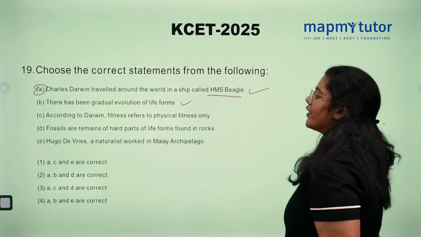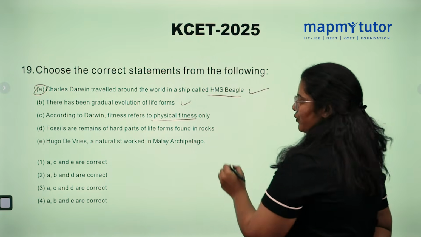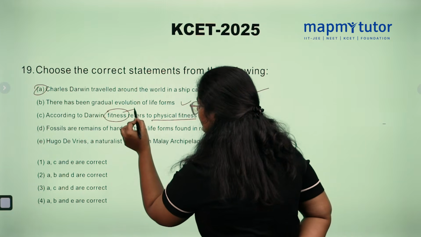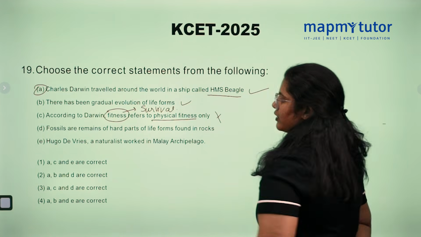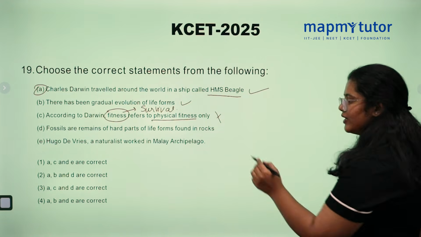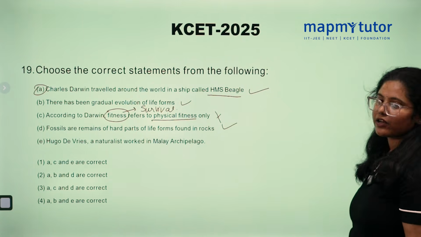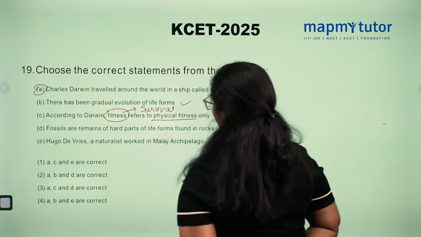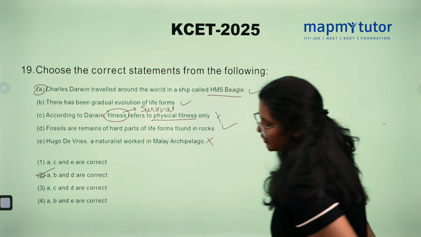Option C, according to Darwin, fitness refers to physical fitness only? No. According to Darwin, fitness is survival. Option D, fossils are remains of hard parts of life forms found in rock? True. Hubert Dever is a natural scientist who worked in the Galapagos Archipelago? False. So what are the correct options? A, B and D. So option 2 is correct.